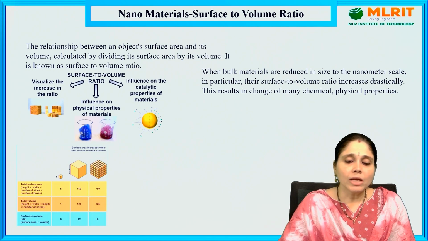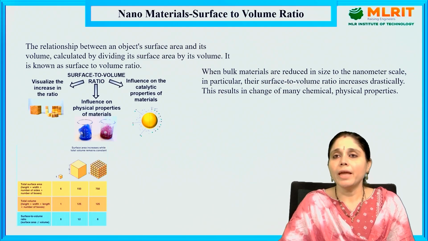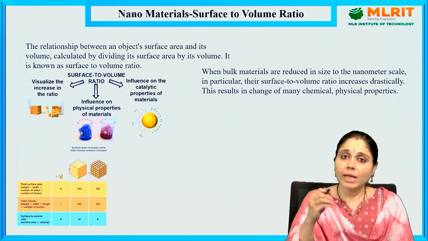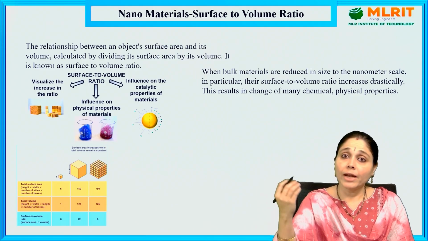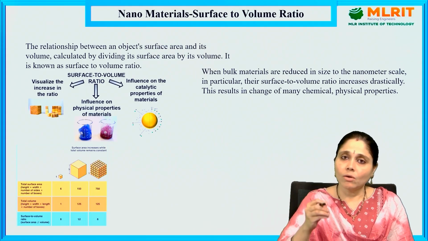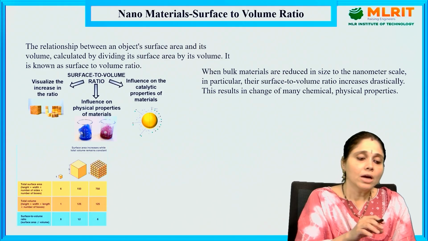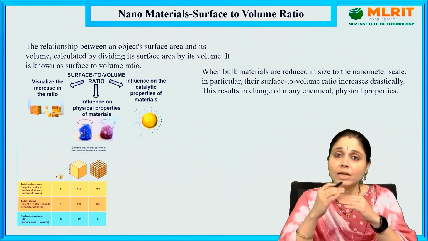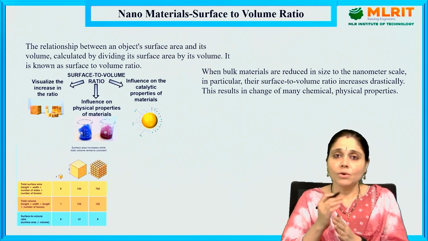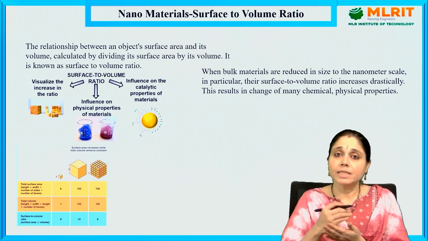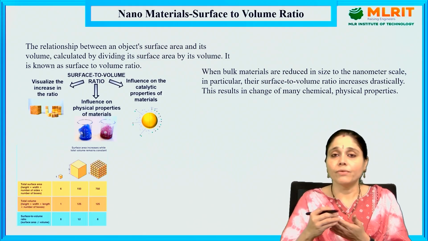Next, surface to volume ratio. This is one of the key concepts of nanomaterials, where the reduced size of nanomaterials enhances many properties. Yes, in the previous slide itself, we have seen that the change in the properties led to different applications. So here also they led to different applications. Whenever the size is reduced, the surface to volume ratio also changes. Due to this change in surface to volume ratio, we could observe different properties.